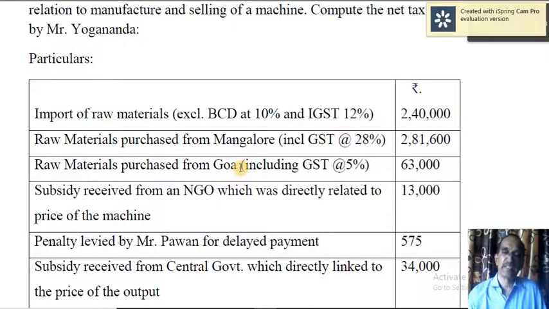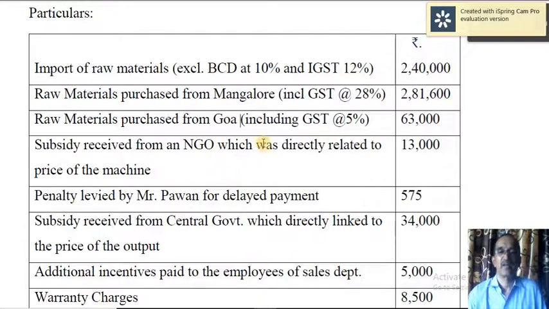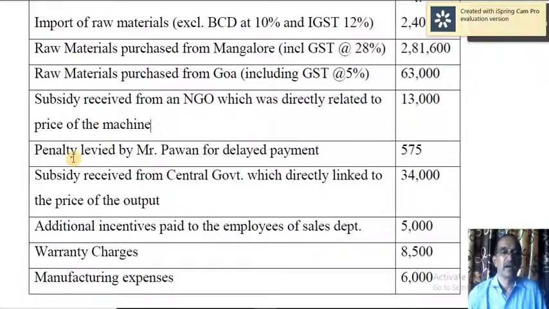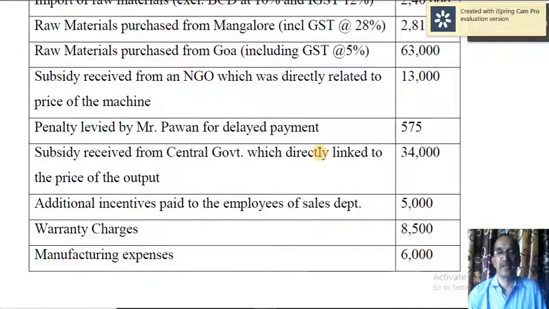Raw materials purchased from Goa, okay, including GST. Even here, that's what you have to do. From 63,000, you have to deduct GST. So how to calculate: 63,000 into 5 by 105, 100 plus 5. Subsidy received from an NGO which was directly related to price of the machine. This should be included. Penalty levied by Mr. Pavan for delayed payment. This should be utilized later on while calculating transaction value.